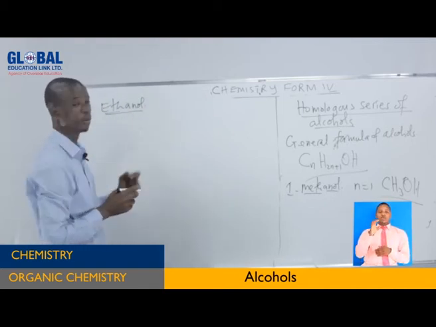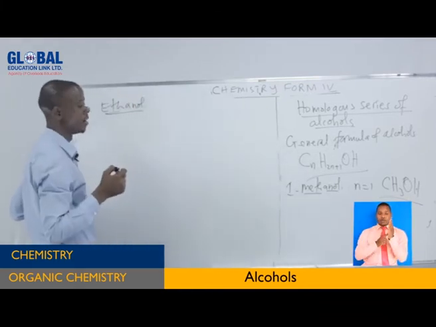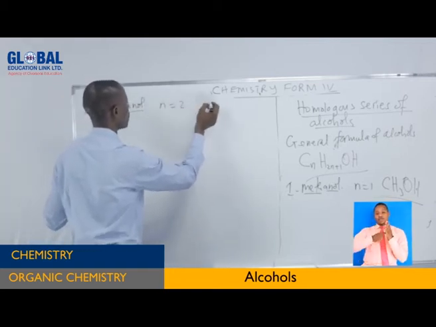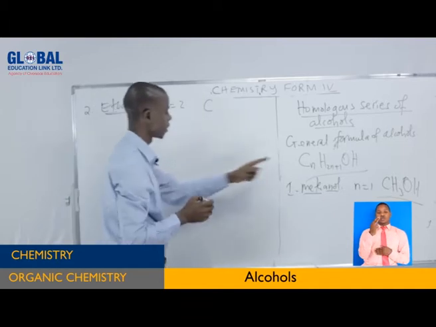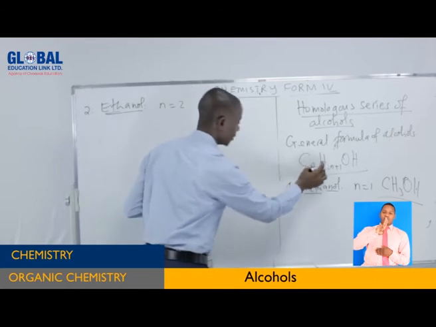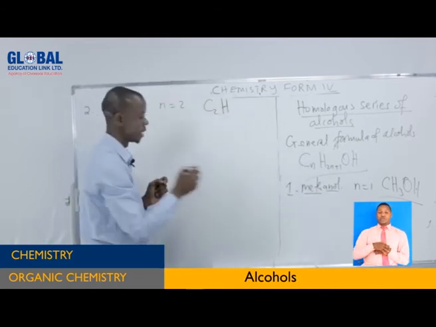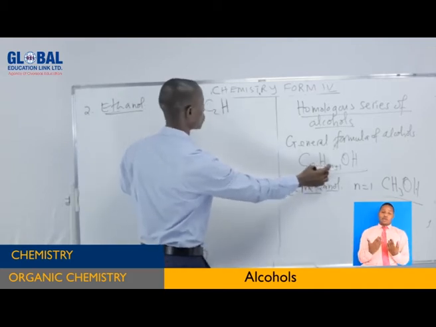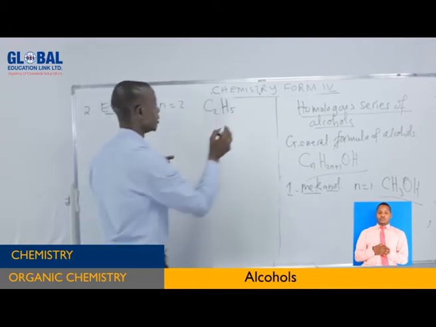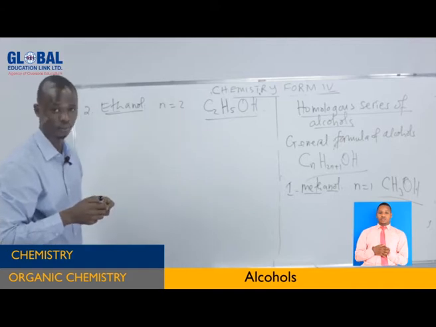That's the meaning of ethanol. So if we use the general formula to write the molecular form of this one, n here is equal to 2. Therefore, it will be C, n here 2. You put here 2. Then hydrogen, H, 2 times 2 is equal to 4. Plus 1, 5. So here is 5. Then you finish with OH. This is the molecular formula of ethanol.